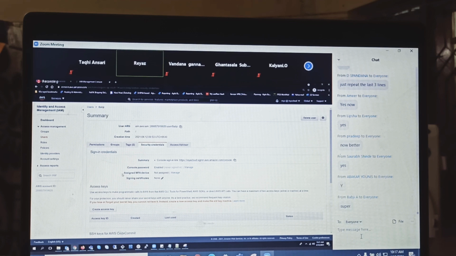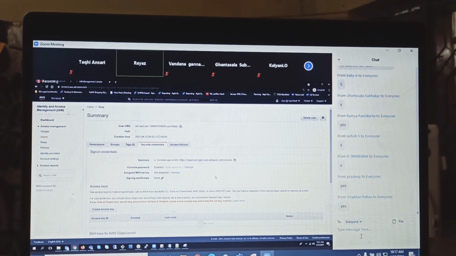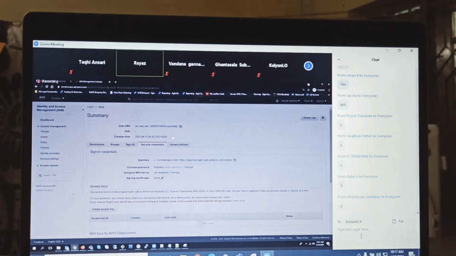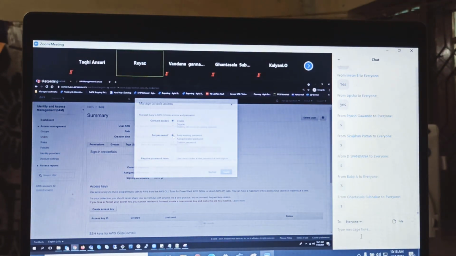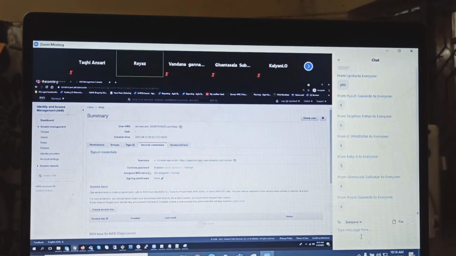Okay, so here, assign MFA device. The question here is, every user should have MFA assigned. Yes. Do you understand how to disable IAM user console access? Here, click on manage and this one, enable or disable.